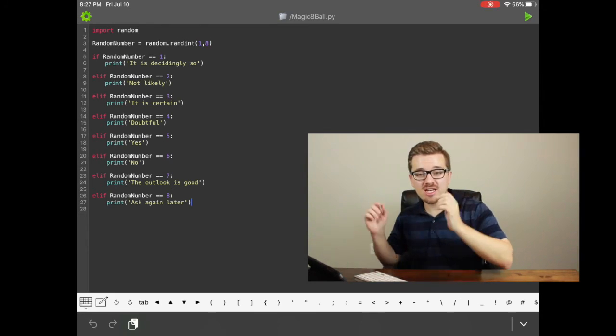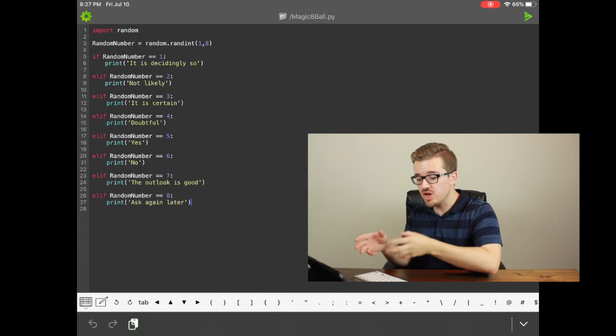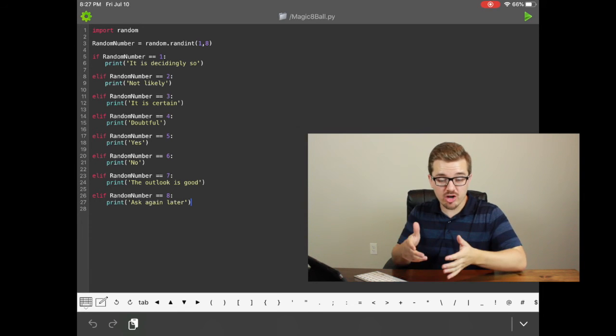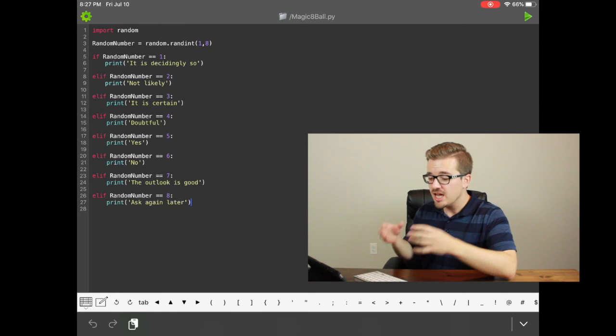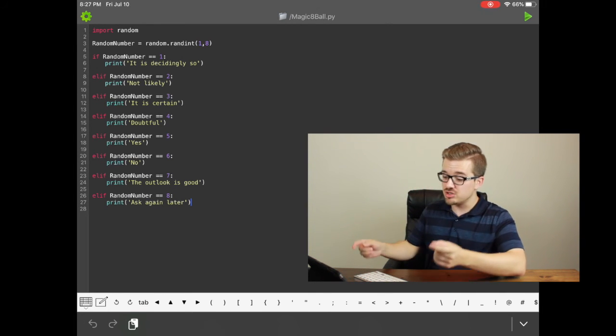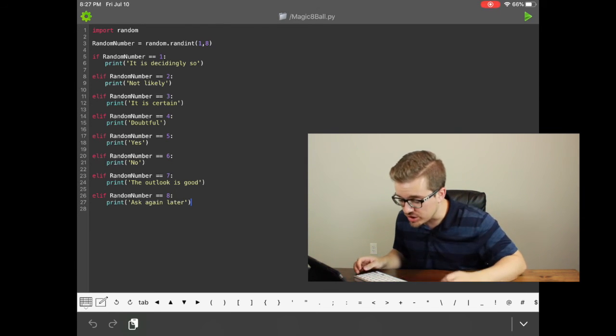So to finish this up, we'll copy our elif statement and paste it 6 more times, and we'll want to be sure to edit each one by changing the number that we're comparing to our random number variable, as well as changing the message to be displayed with each outcome. So I went ahead and copy and pasted that elif statement 6 times. You can see for each time I changed the number that we're comparing our random number variable to. So you can see equals 3, 4, 5, 6, 7, and 8. And you can see for each of those outcomes the message is also different. So you can see we have "It is certain," "Doubtful," "Yes," "No," "The outlook is good," and of course the infamous "Ask again later."